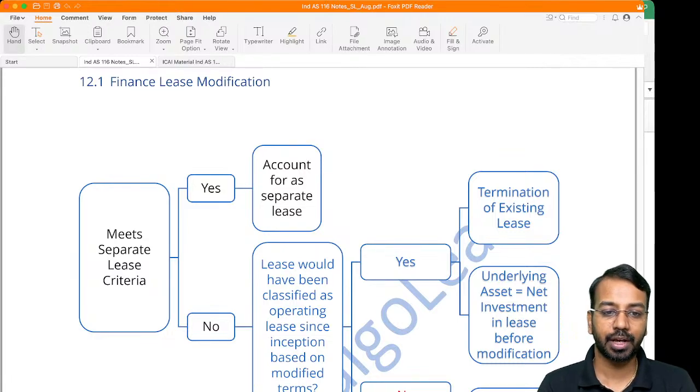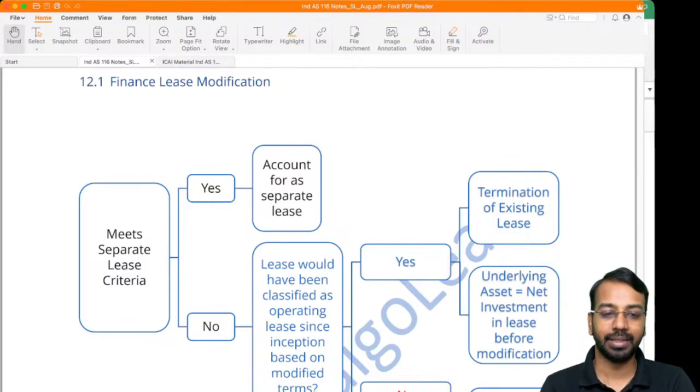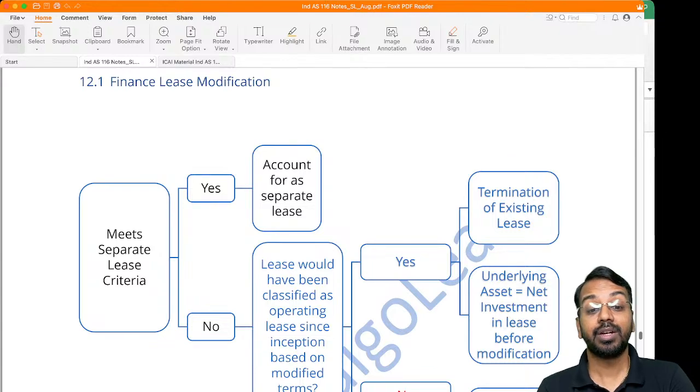If the lease modification is for a finance lease, then you will see whether it meets the separate lease criteria. When does it meet the separate lease criteria? When there is an increase in scope and the increase in price is commensurate with the increase in scope. The same lessee conditions. If that is satisfied, then you account for it as a separate lease. Then you will do initial recognition and subsequent measurement as if it is a separate lease. It is the same logic as in the case of the lessee. But if it does not meet